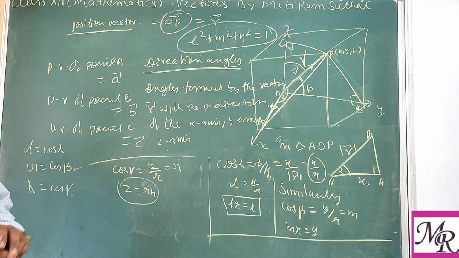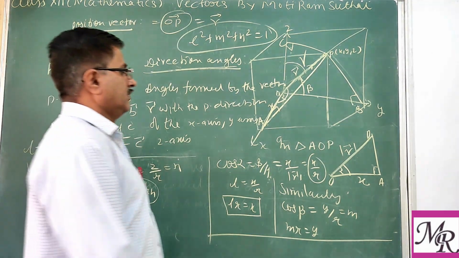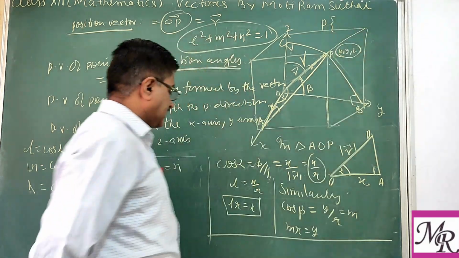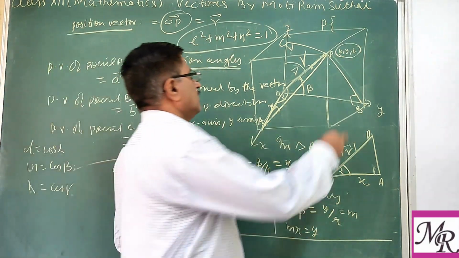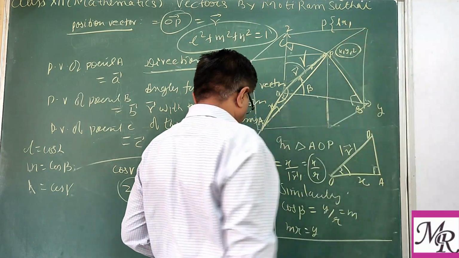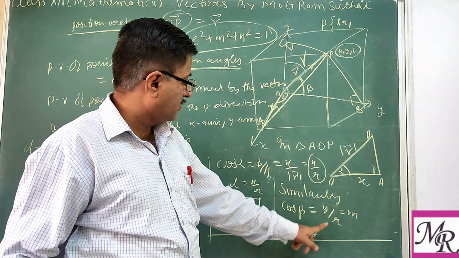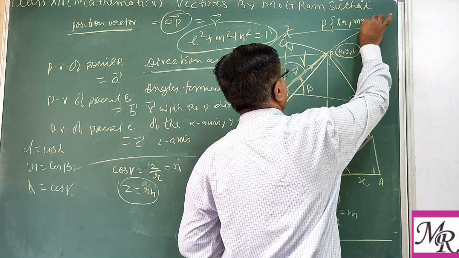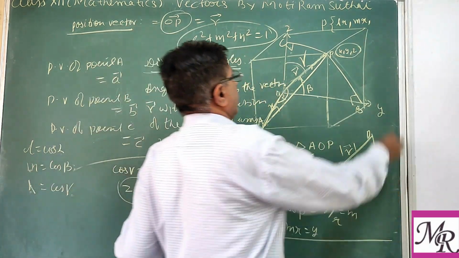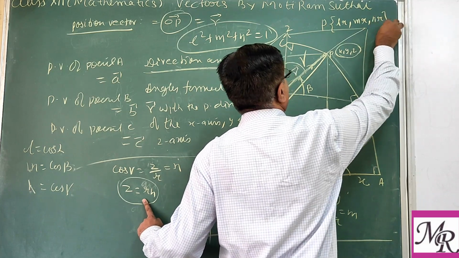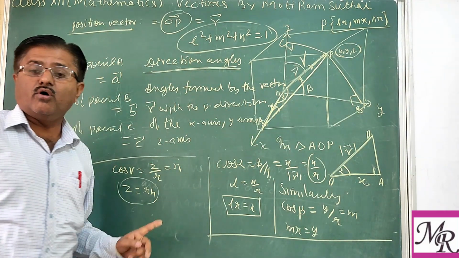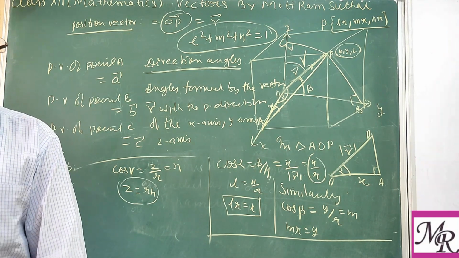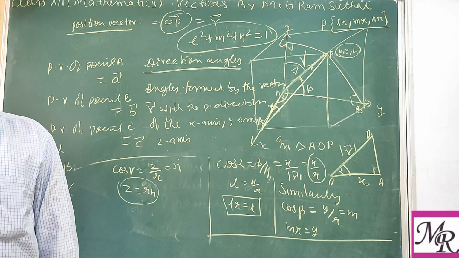So the coordinates of the point P in terms of the vector: x means lr, y is mr, and z is nr. So one may write the coordinates of the point P in terms of l, m, n and r.